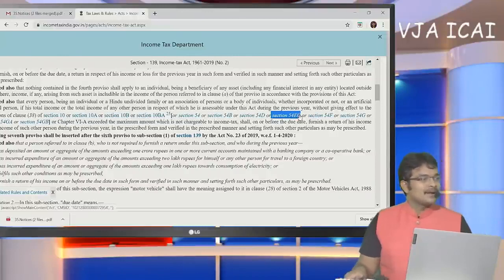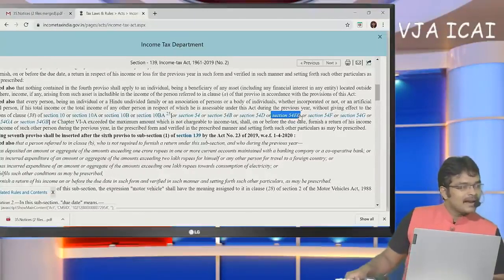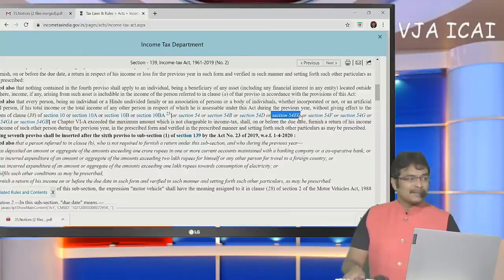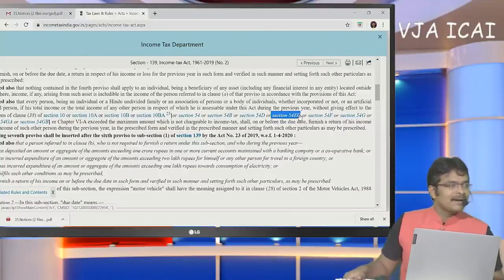So by this, on the queries that were raised, urban agricultural land ceiling limit is not the criteria. The thing to be remembered here is, even if registration has not been completed, if possession has been transferred, it has to be offered as income.